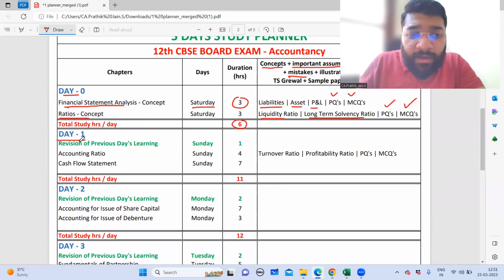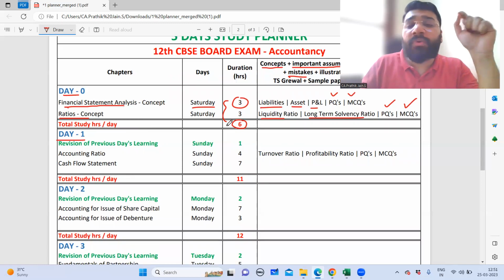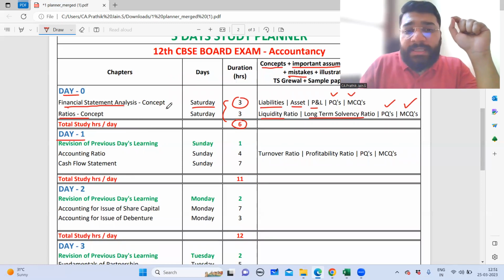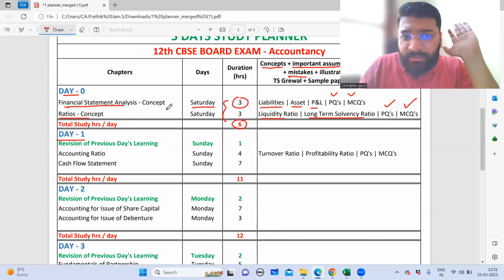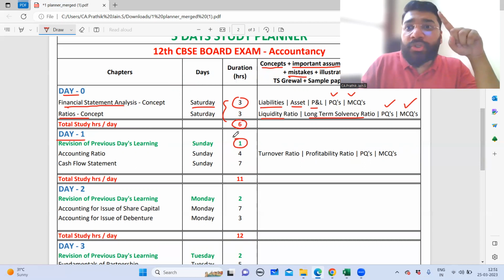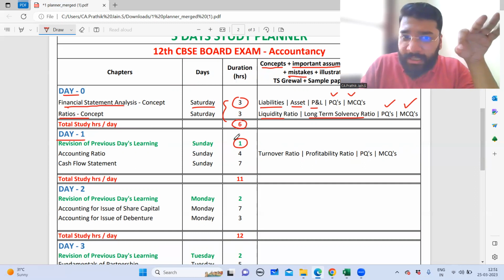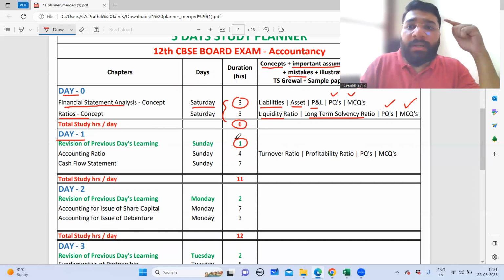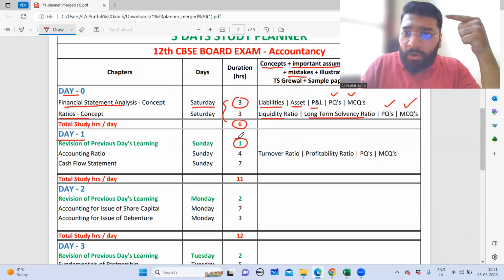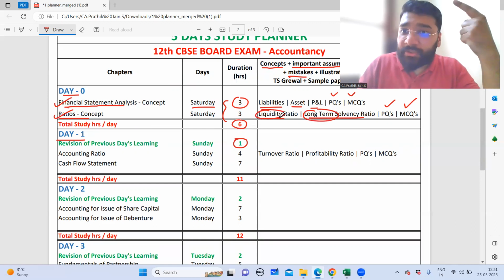When you approach day one, the first thing that you have to do, guys, is give a quick revision of whatever you studied on the previous day. Since on day zero you're spending only 6 hours, on day one, when you revise, I've allocated only 1 hour for that. That is the moment you get up on day one, that is Sunday morning. The first thing you will do is recollect all the points, concepts, formats and formulas that you have studied in your financial statement, and the ratio concepts pertaining to liquidity and long-term solvency ratio. You'll do a quick recollection.